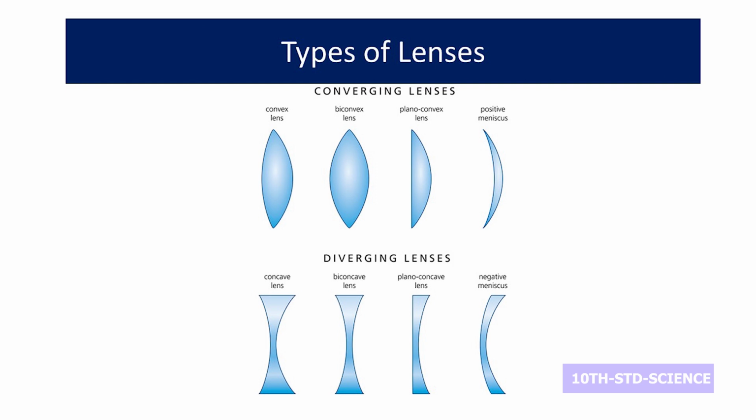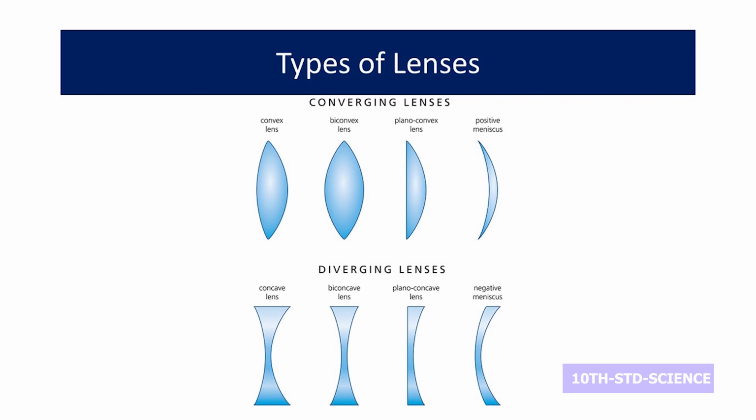Of all the 8 shown here, we need the second picture in the first row, and the second picture in the second row. Those two only we need to understand. The first one is convex lens, the second one is concave lens. Convex lens is otherwise called a converging lens. Concave lens is otherwise called a diverging lens.